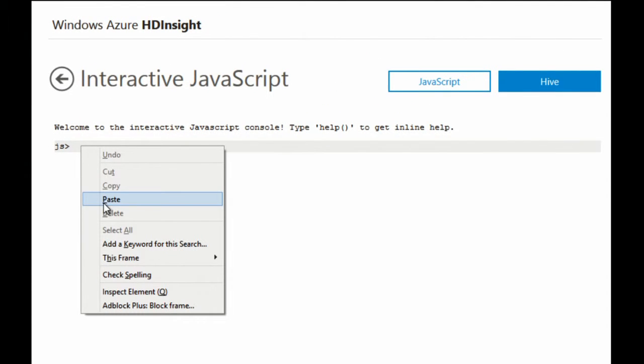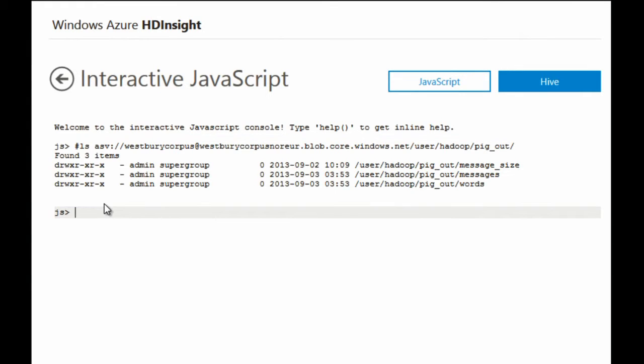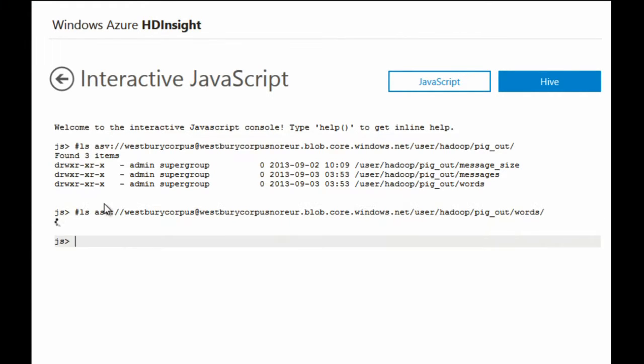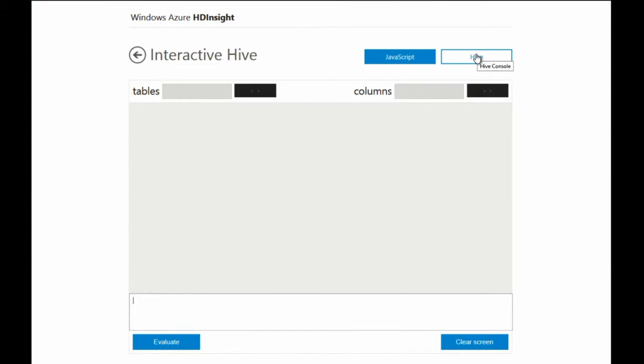And there's two aspects to it. So first of all, there's the JavaScript console. This allows us to query the file system, for example, and we can just check that our data has actually run. If we go to pig out, where my output was, I've got a bundle of folders, which is looking good, and I've actually got a file coming out the other side. So what I can be confident of is not just that it has run from the command line, but that I've actually got some data out the other side to work with.